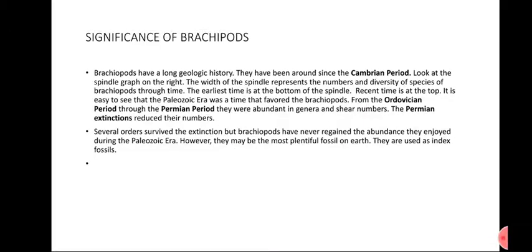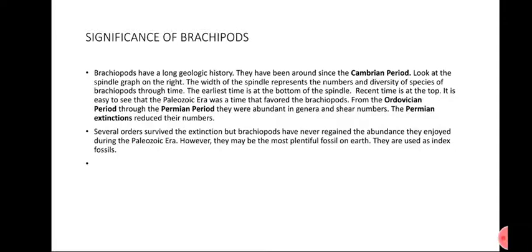Now we will discuss the significance of brachiopods, which are a kind of body fossil. Brachiopods have a long geological history. They have been found since the Cambrian period. Look at the spindle graph on the right. The width of the spindle represents the number and diversity of species of brachiopods through time. The earliest time is at the bottom of the spindle, and recent time is at the top.